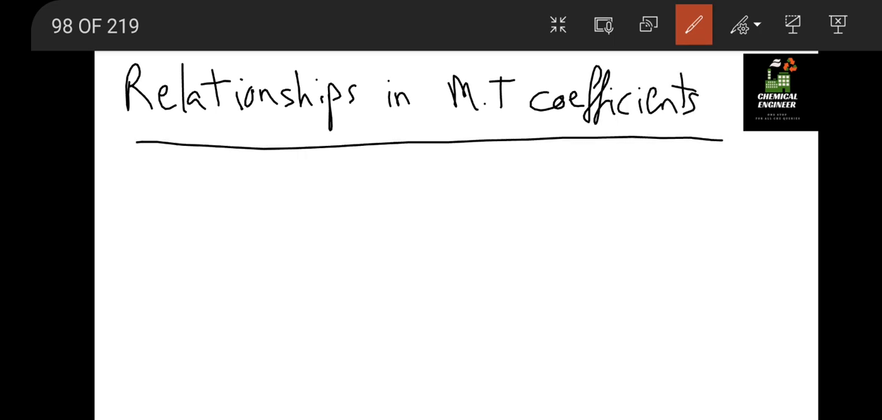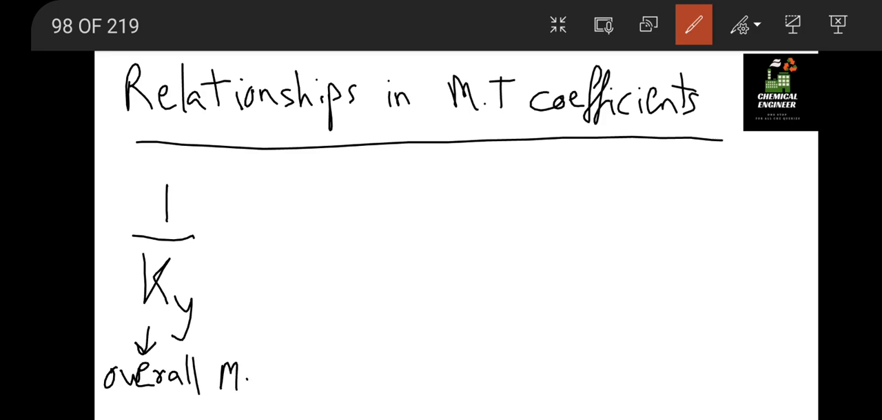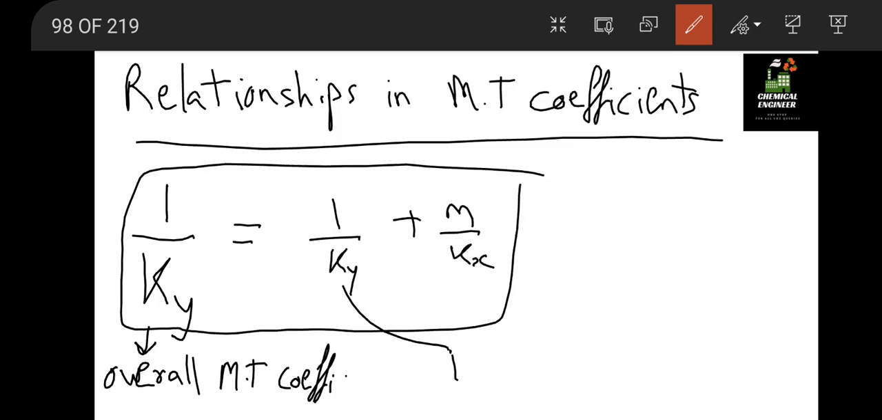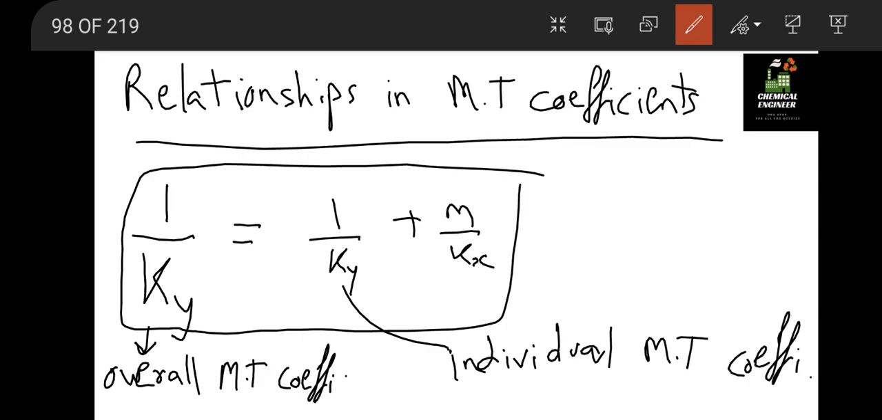Okay, so the first relation is for the gaseous phase, that is 1 by capital KY. This is the overall mass transfer coefficient, which is equal to 1 by small ky plus m by small kx. So these are the individual mass transfer coefficients, small kx for the liquid phase and small ky for the gas phase.